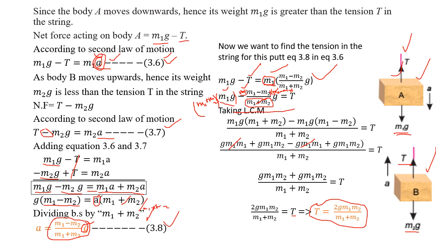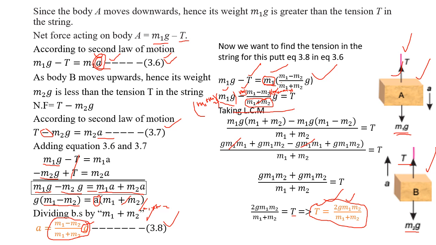So this is the formula to calculate the tension in the string passing over the pulley, which is used to move two bodies attached to the string, right? So this is the formula to calculate the tension, and this is the formula to calculate the acceleration. This is to find the tension in the string.